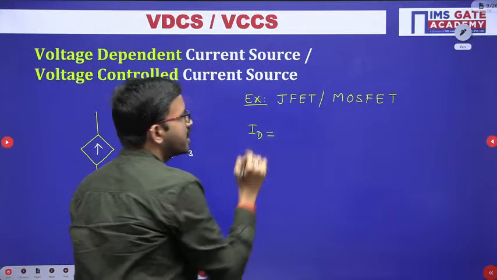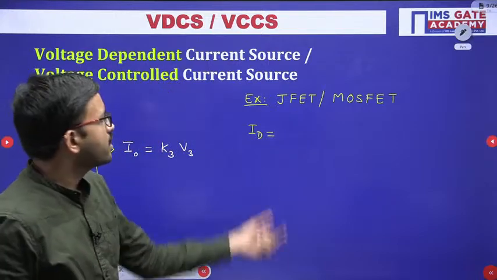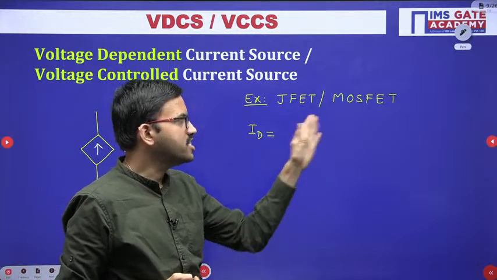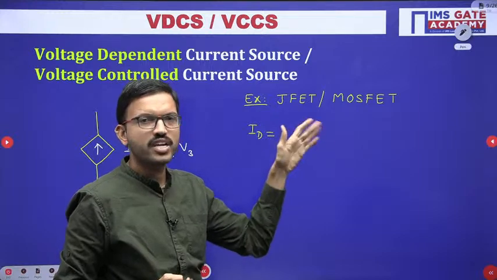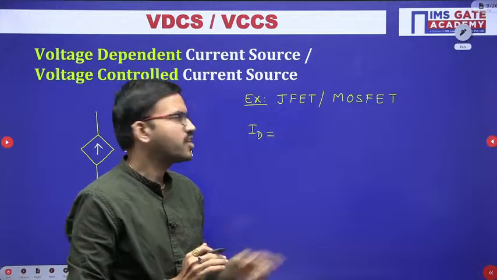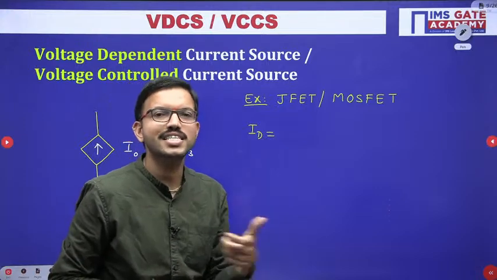You might have studied the drain current, Kn mu n Cox into W by L into (Vgs minus Vt) whole square by 2, or a similar formula depending on the region in which you are operating.